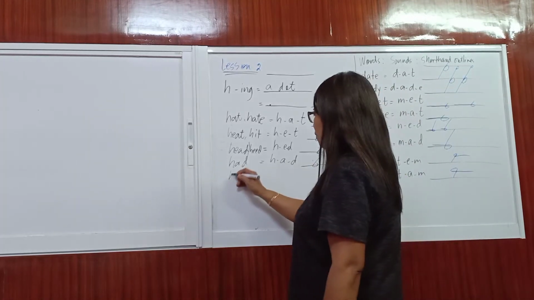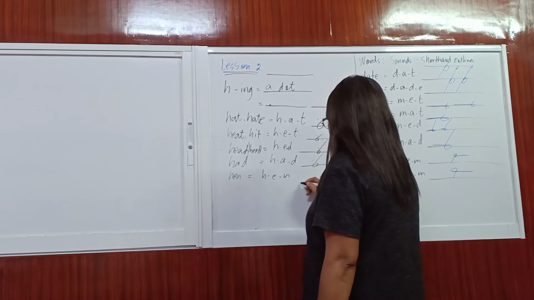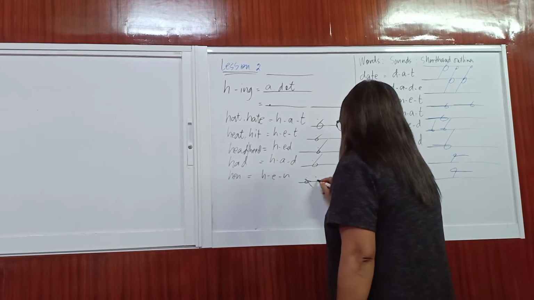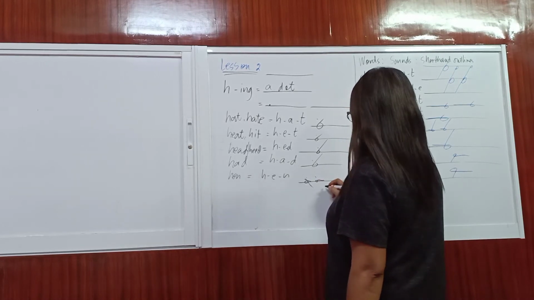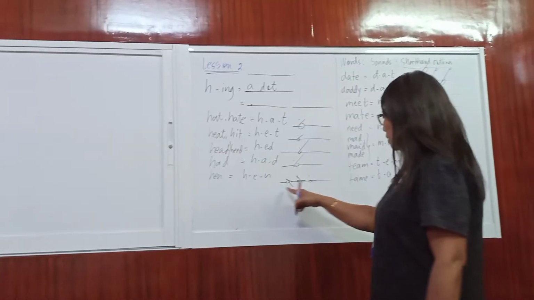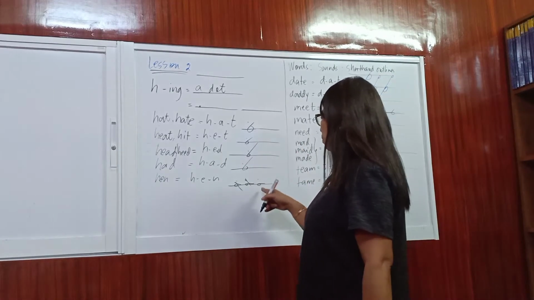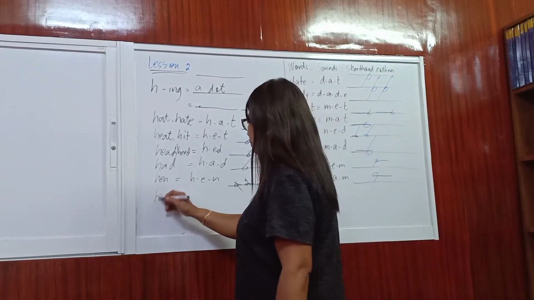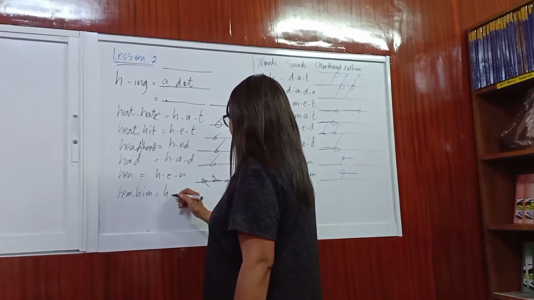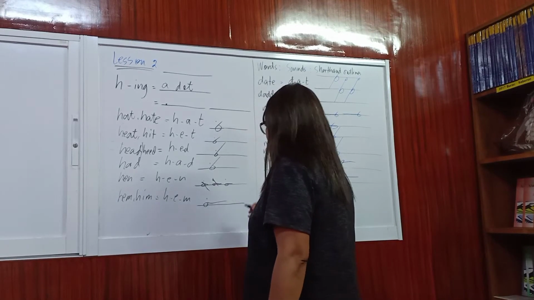Then we have hen. The sound is H-E-N. So there. May mali, just put a bar. Well, you know, it happens. Then him or hem. The sound is H-E-M, and the outline is H-E-M.